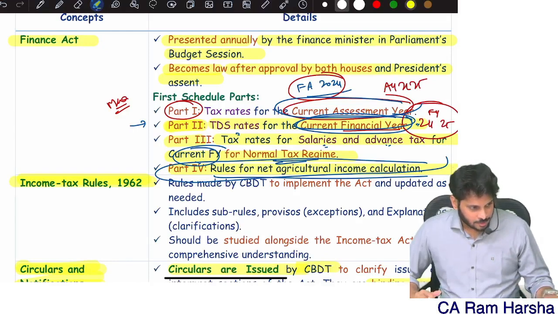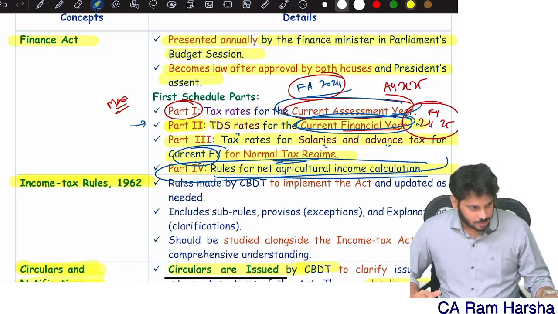Suppose in the given question, 111A gain is before 23rd July, at 15%. In the same exam question you have long-term capital gain before 23rd July, which is taxable at 20%. If unutilized basic exemption limit is there, then you can set it off against long-term capital gain 112. Very simple. Sir, I have unutilized basic exemption, where can I use this? You can set off unutilized limit with long-term capital gain 112, with 112A, with 111A. Any way you can set off.